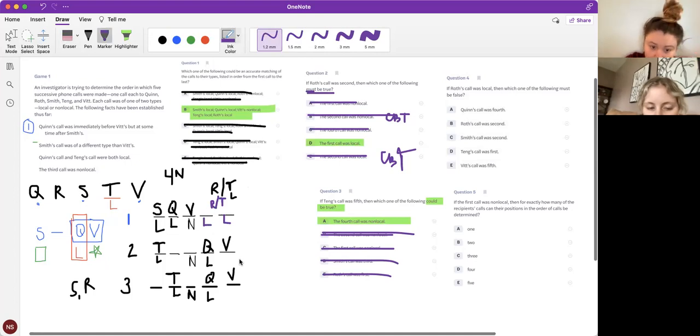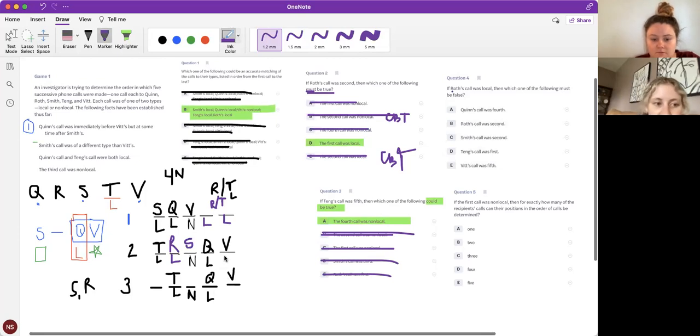What is S? Okay, or two. Yep, because we would put R here, right? Yeah, and then S. And R would be local. So then S would go here. Do we know anything else in two?